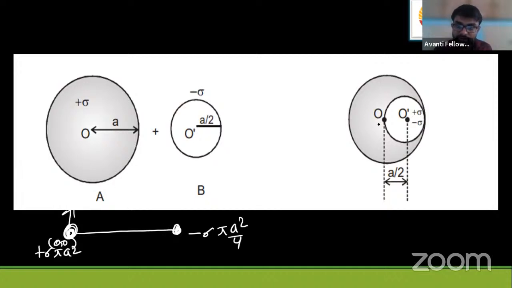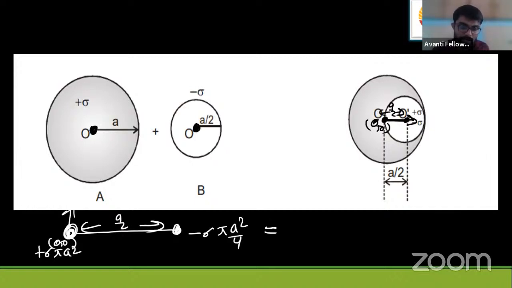This is the origin, this is some coordinate. Look, the center of mass of this disk will be here, and of this disk also the center of mass will be here. When we combine them, O and O dash are the consecutive, side by side centers of mass. This is the line joining them. I have taken this as the origin. This complete distance is equal to a by 2 only.